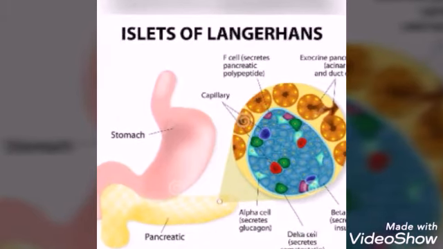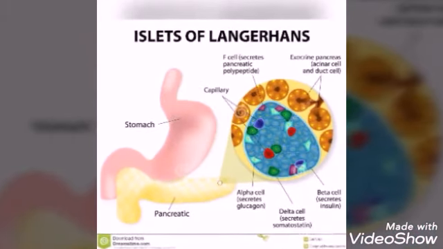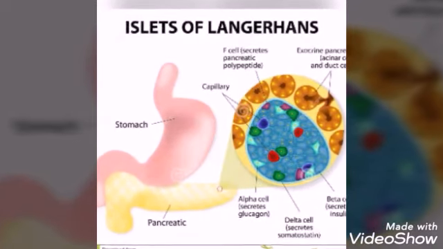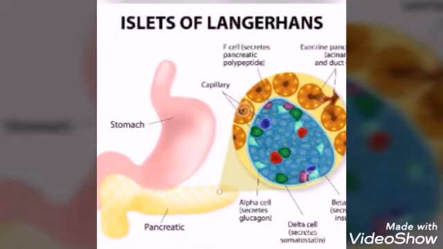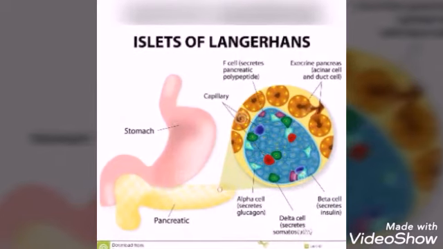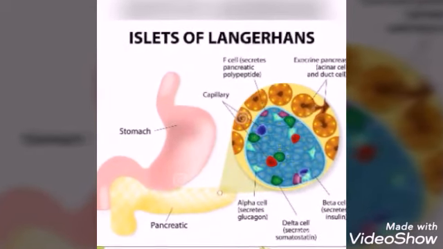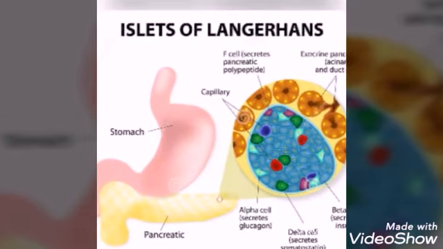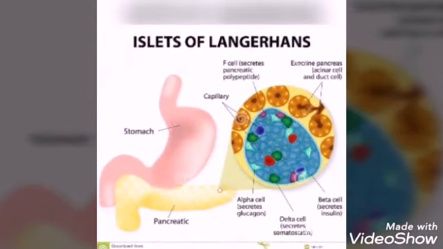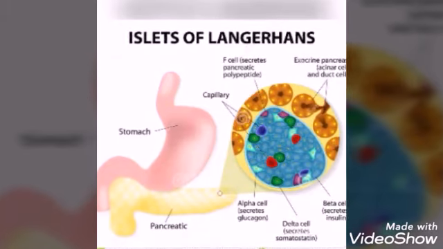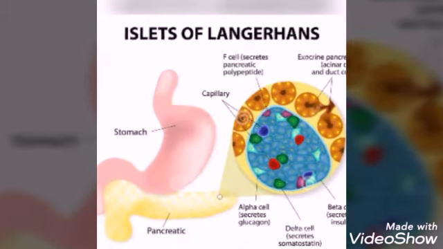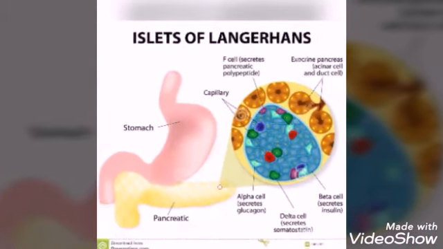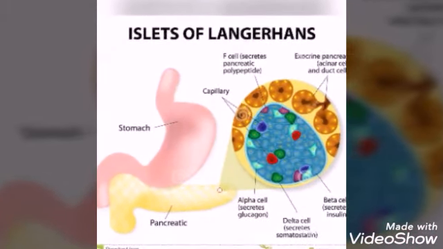Next, we are going to discuss the functions of pancreatic hormones. A balance between insulin and glucagon production is necessary to maintain blood glucose level. See, the excess glucose is converted into glycogen by insulin. If there is less glucose in blood, glucagon converts glycogen into glucose. These hormones maintain blood sugar level. Glucose is converted into glycogen by insulin. Glycogen is converted into glucose by glucagon.